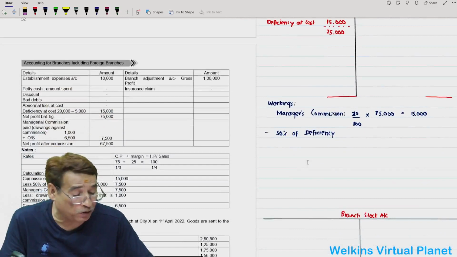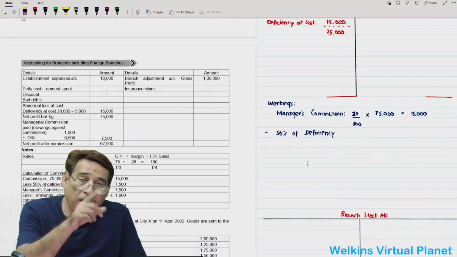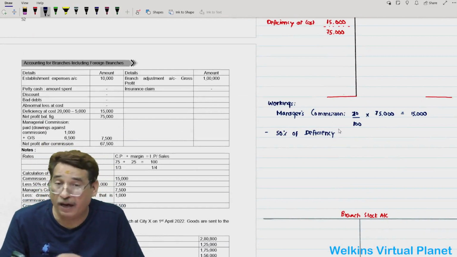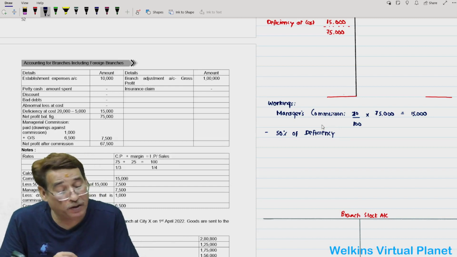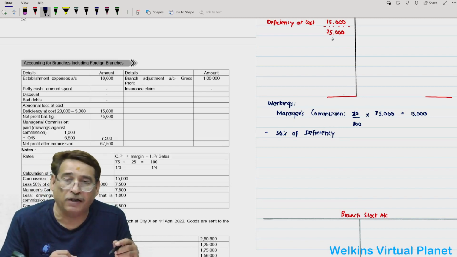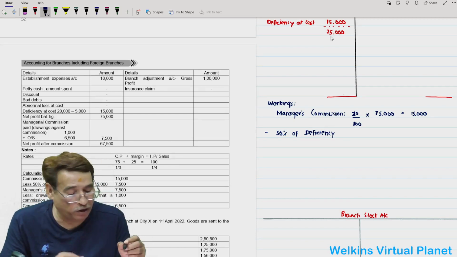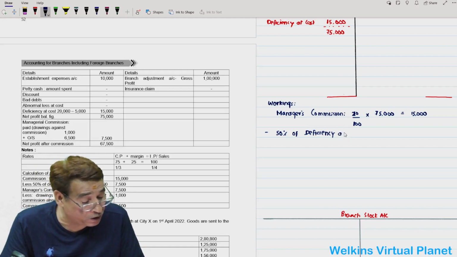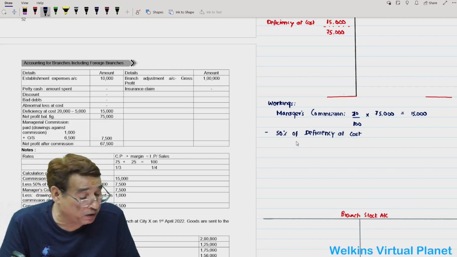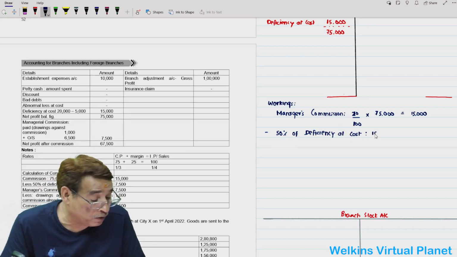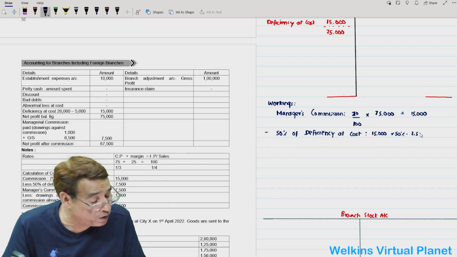But my advice to you is, actually there is a controversy regarding that. Instead of taking deficiency at invoice price, always take deficiency at cost. Correct? Why? Because in the profit and loss account, we write deficiency at cost. So whatever item is written in the profit, that is affecting the net profit. So that is the reason it is better to take 50% of deficiency at cost. Now deficiency at cost we computed is 15,000. So that is equal to 15,000 into 50%. 50% of that will be subtracted. So I will subtract 7,500.